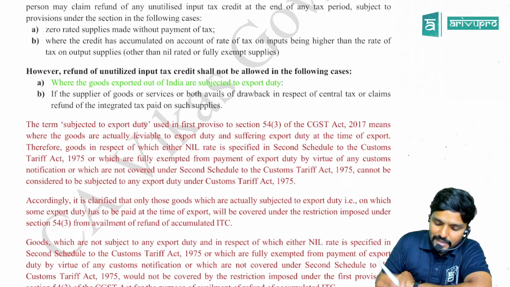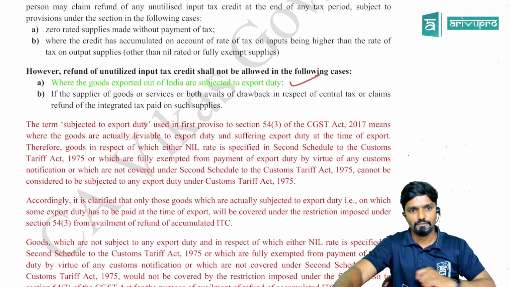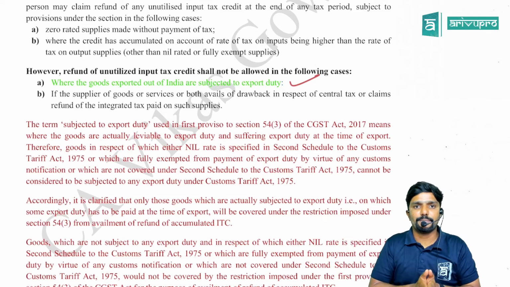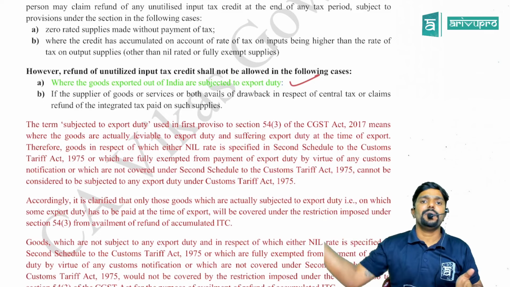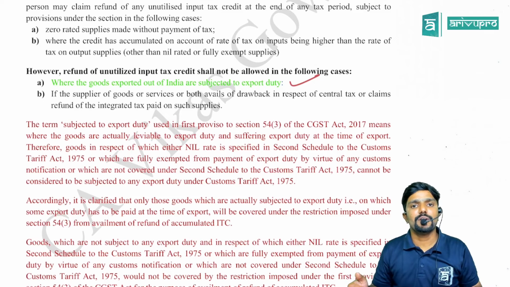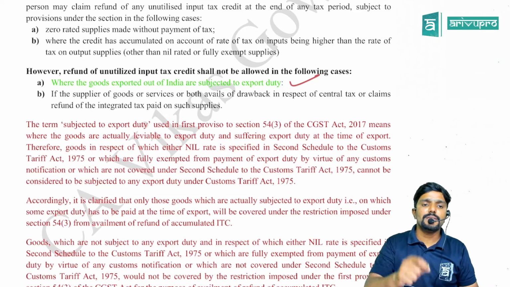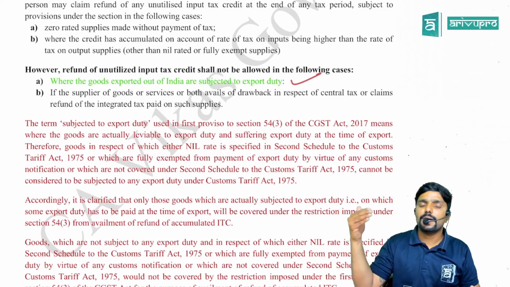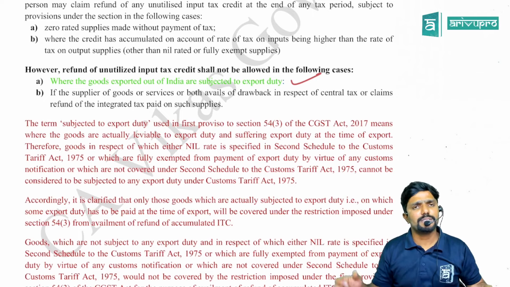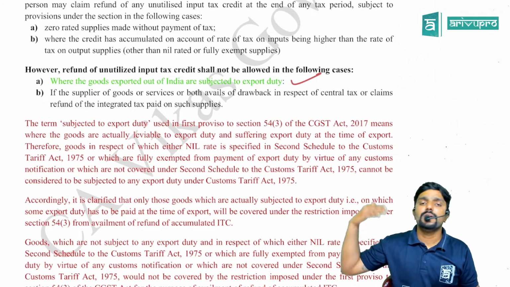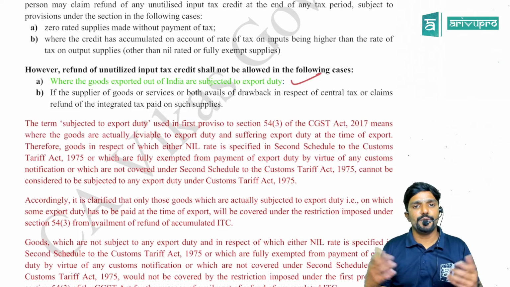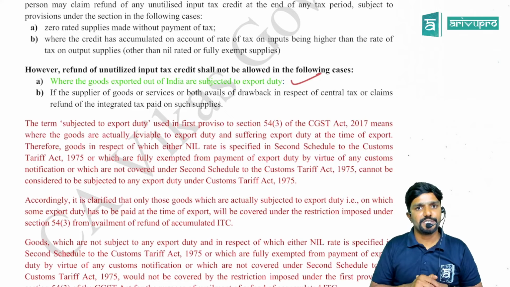Now there is an amendment with respect to this point. First point: if your outward supply is export, it is called zero rated supply. If you are not paying tax on it, then on your inward supply you are eligible to claim ITC, and you can claim a refund of the same. But in the first point, they are telling, if your export is subject to export duty, then you are liable to pay IGST also.